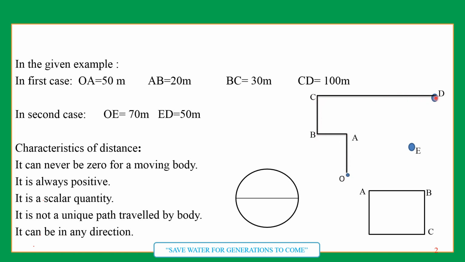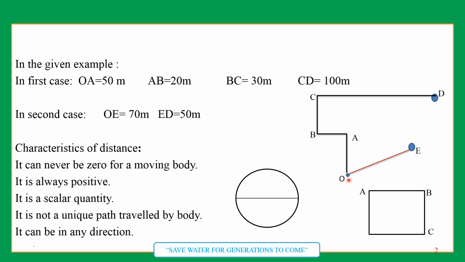This is the total length which he has covered, the length of the path he has covered. This total length of the path which he has covered, in physics we call distance. Okay, so we come to know about a new physical quantity which is known as distance. And his younger brother is taking another path to reach his school.